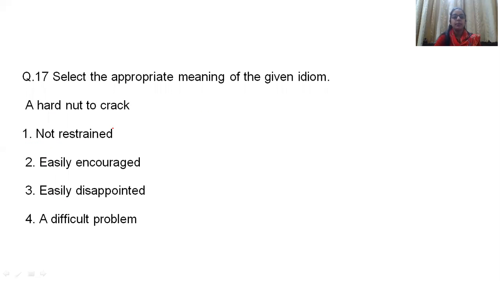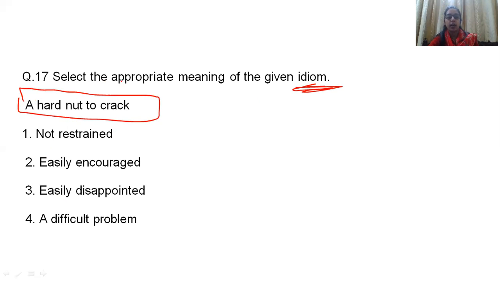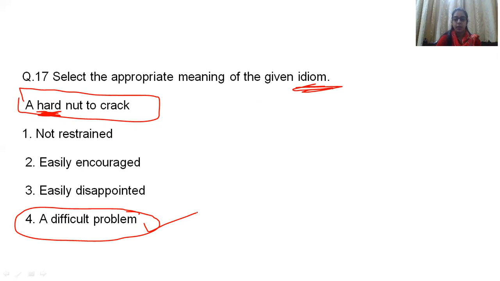Now, question number 17. Select the appropriate meaning of the given idiom. Now, idioms are also common in the examination. The idiom is a hard nut to crack. As you know, idioms are different in their meaning from the literal meaning. Here, they're not going to talk about a nut, not about any kind of dry fruit to be correct, but the meaning will be different. Definitely from the word hard, you can say it is something very difficult. So without any doubt, the correct answer is a difficult problem. For example, you can say this question was a hard nut to crack, or this task was a hard nut to crack.